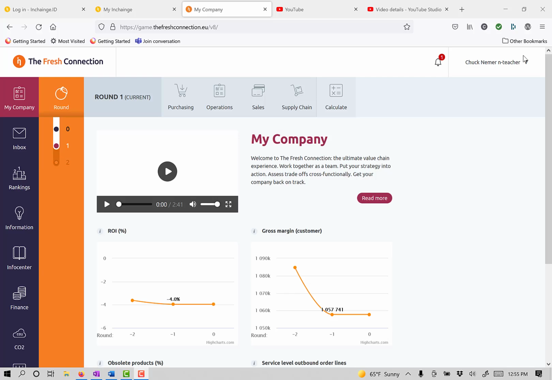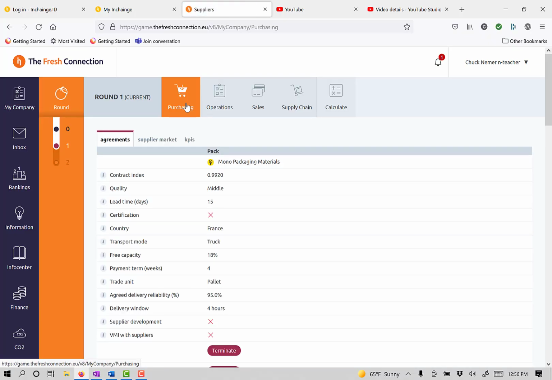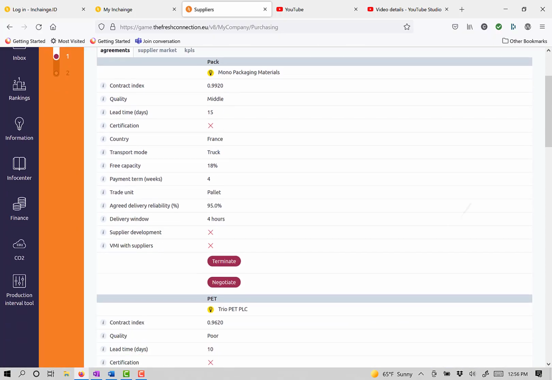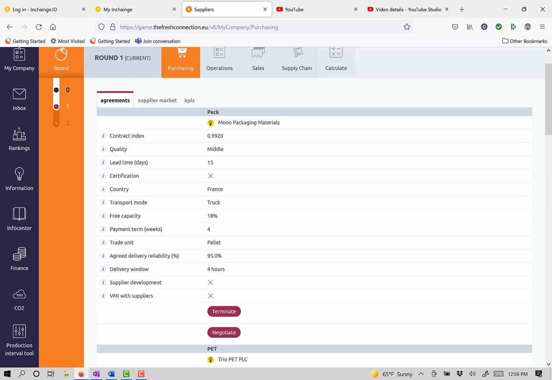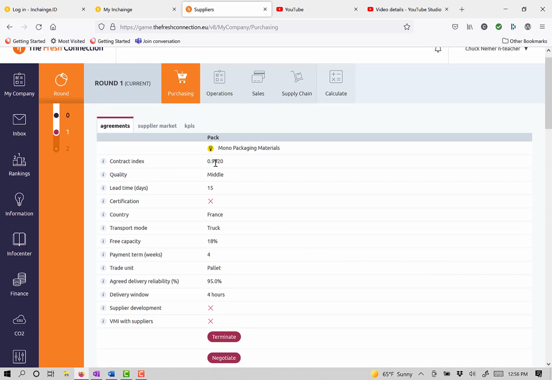For this video, we're going to look at the decision called contract index in purchasing. So I'm going to go over to the purchasing tab. Now, if you've watched the video for contract index in sales, this is going to look very familiar to you. So what you're seeing right here is our different suppliers, and you see this contract index right here from Mono Packaging, 0.9920. Think of that as a multiplier.